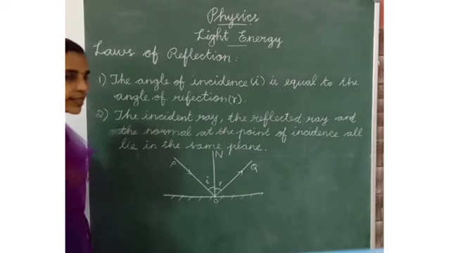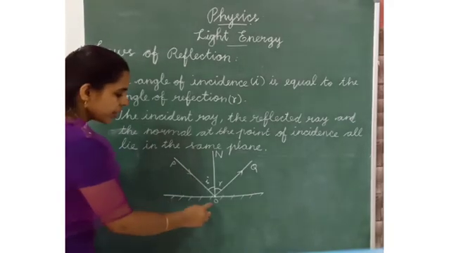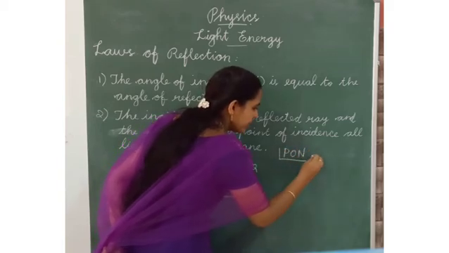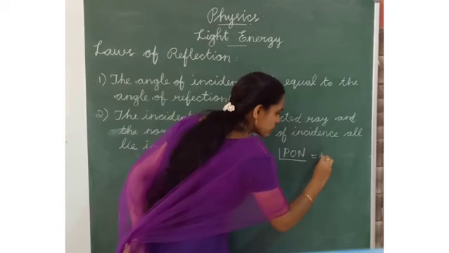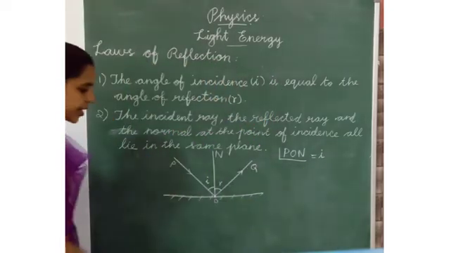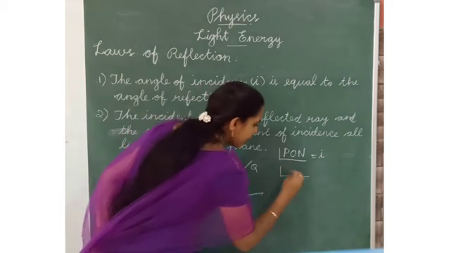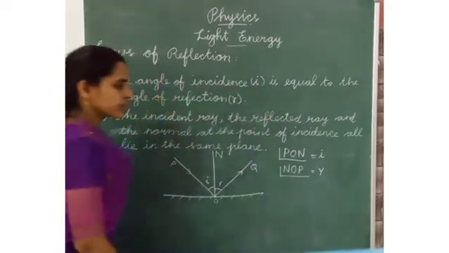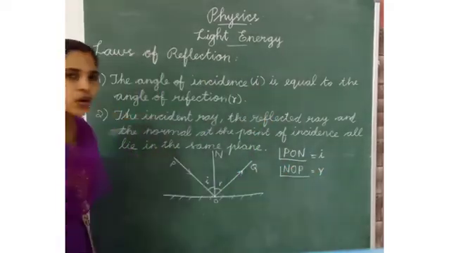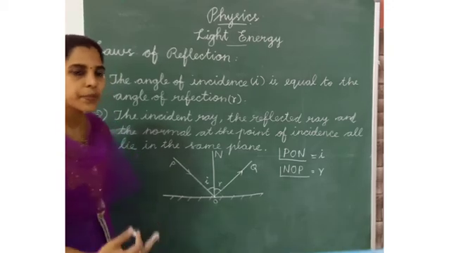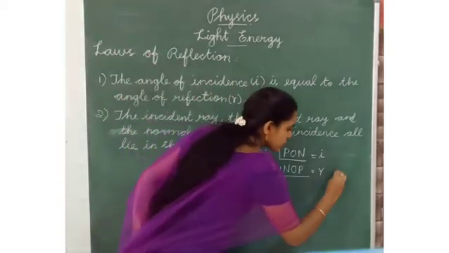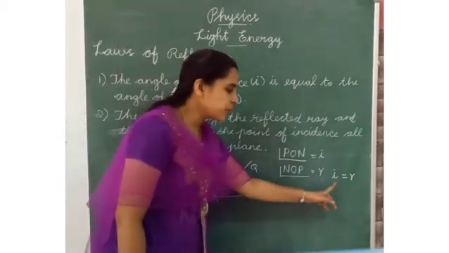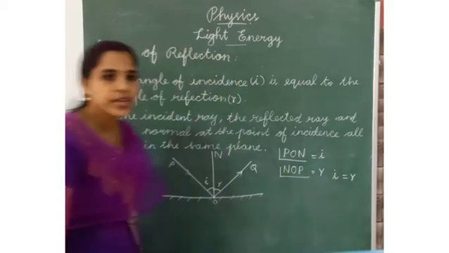See how we have to write the angle. Angle PON is equal to small i. This is the angle of incidence. And angle NOQ is equal to r. If the angle of incidence and angle of reflection are the same, we can write small i equal to small r. What is this? Angle of incidence equals angle of reflection.